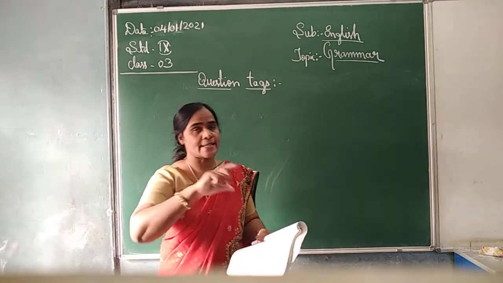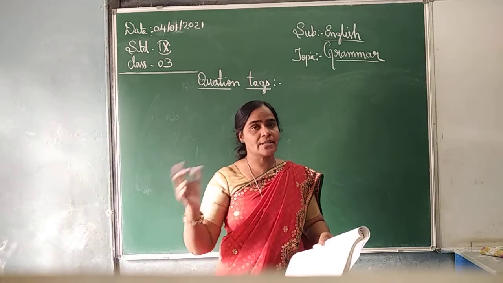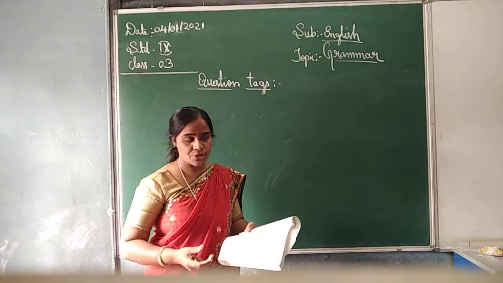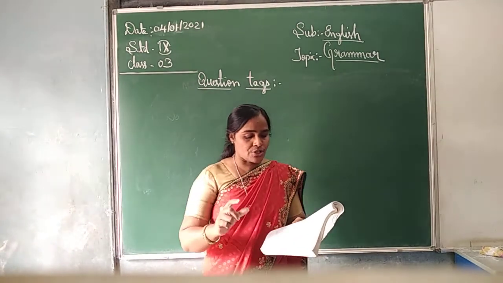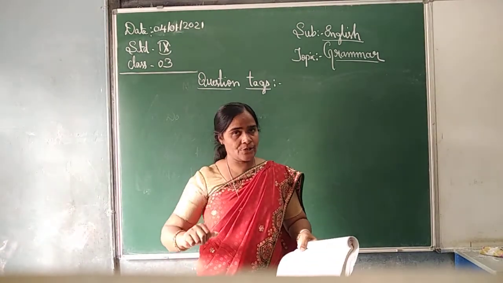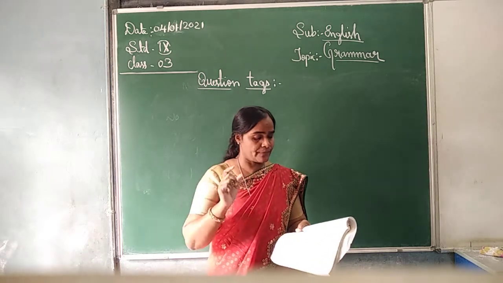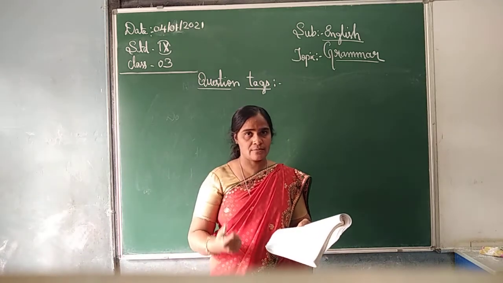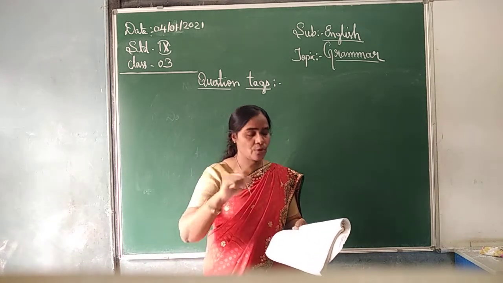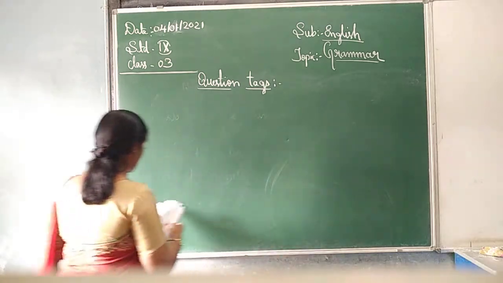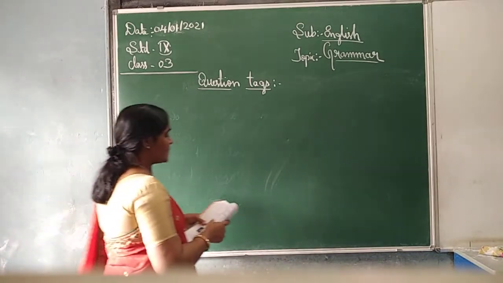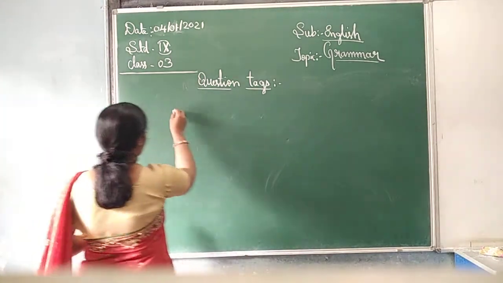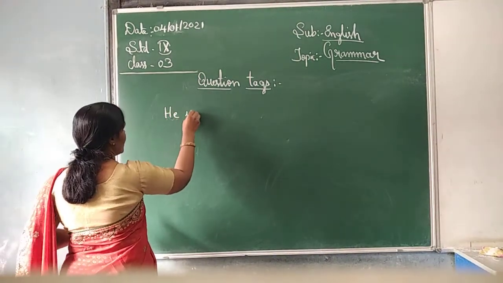Usually a positive statement comes with a negative question tag. A question tag consists of a positive or negative auxiliary verb, as I told you before, and the pronoun of the subject. See, a few examples are given here. He is tall. He is tall.